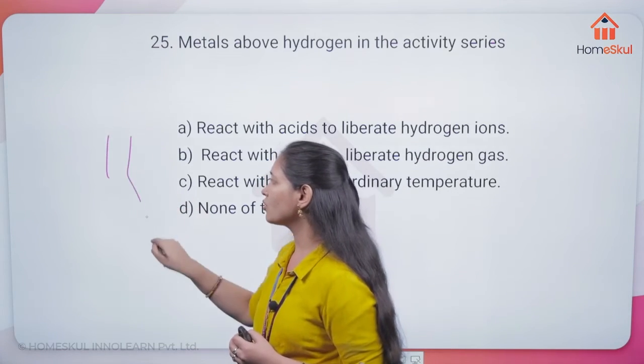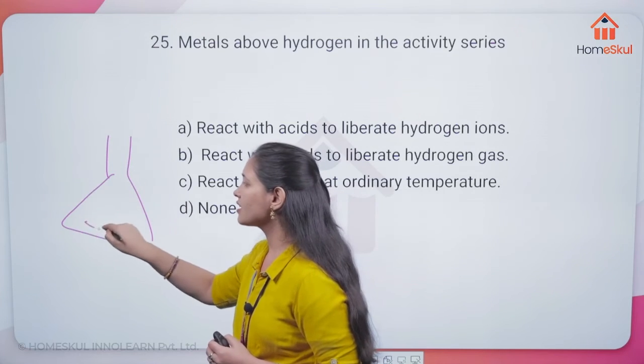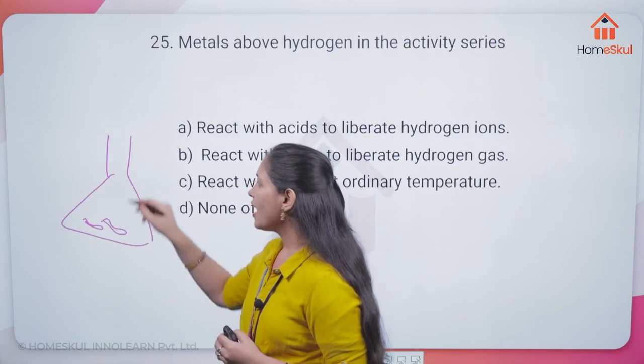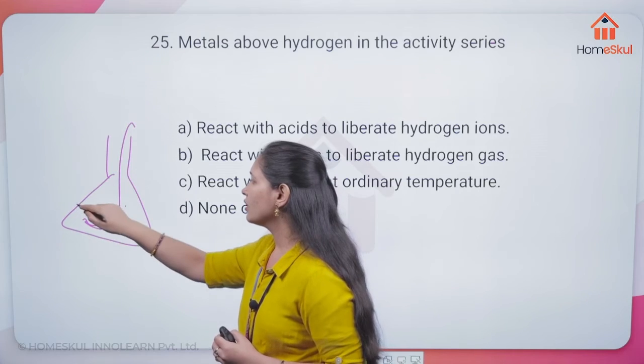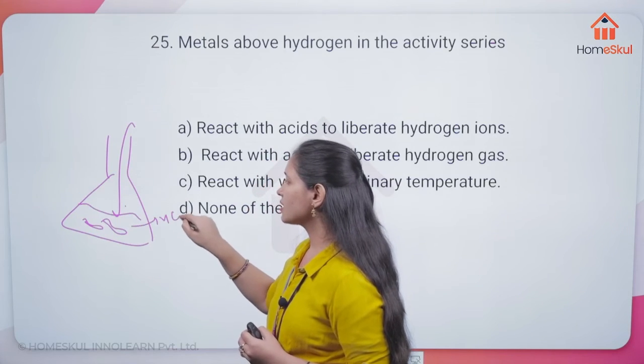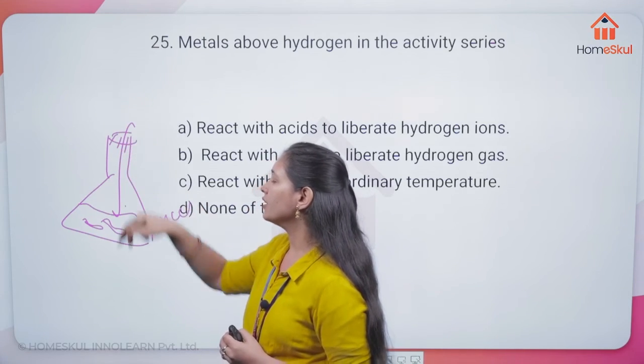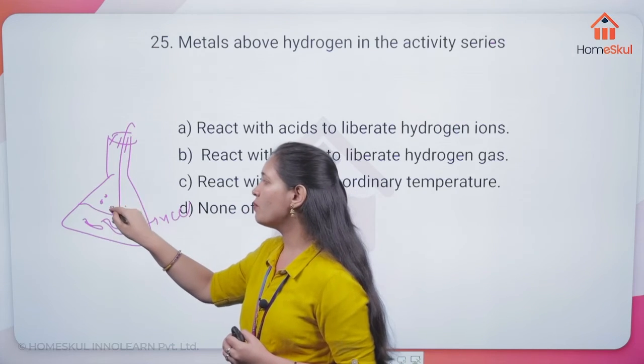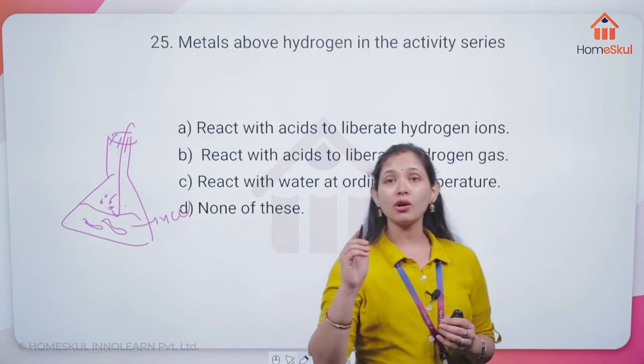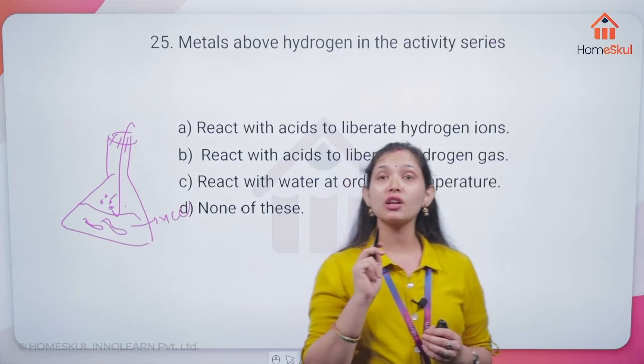You add HCl to the zinc granules and put a cork, so gas is produced.